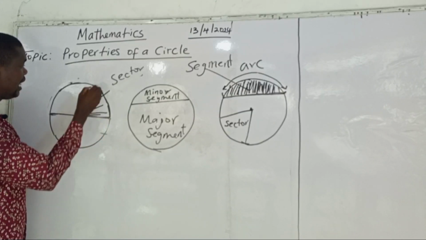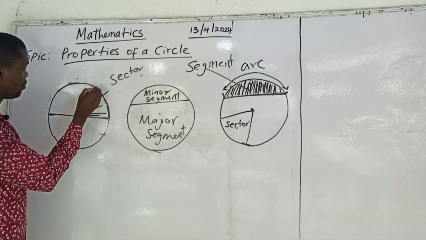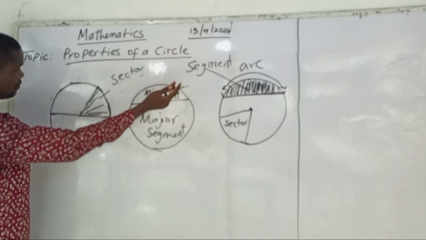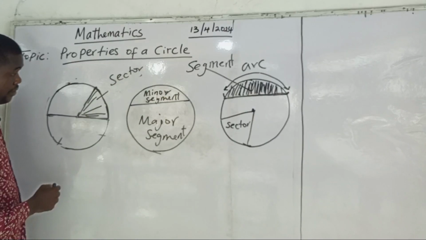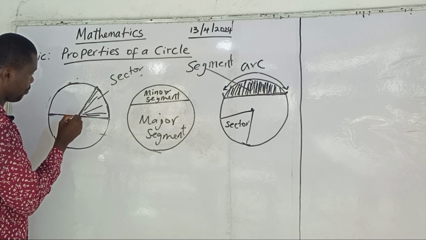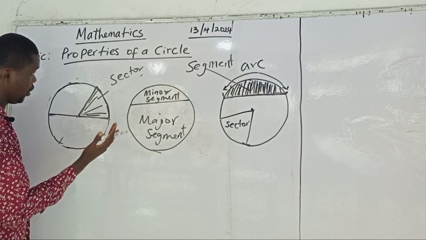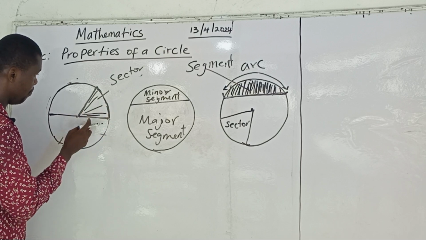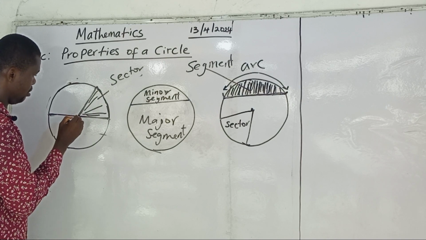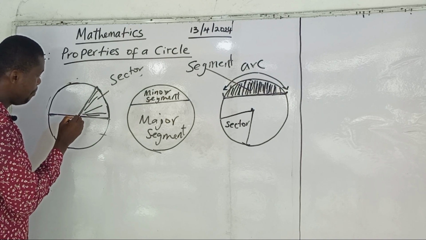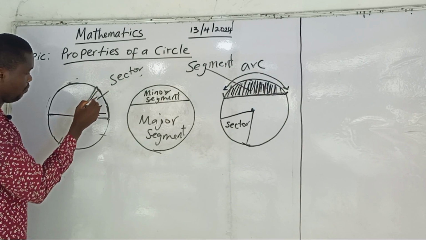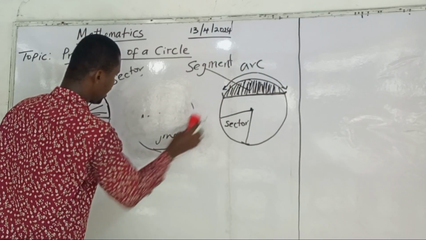We said any line from the circumference that touches the center of the circle is a radius. If two radii meet together, they form a sector, or if a radius meets the diameter at the center of the circle, you will see that a sector has formed. So you will see different kinds of sector.